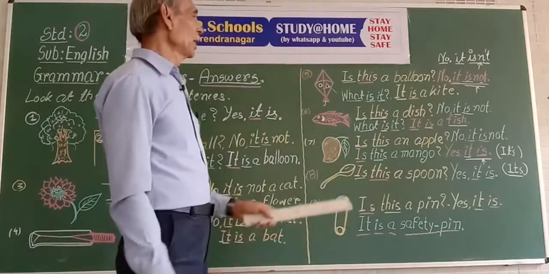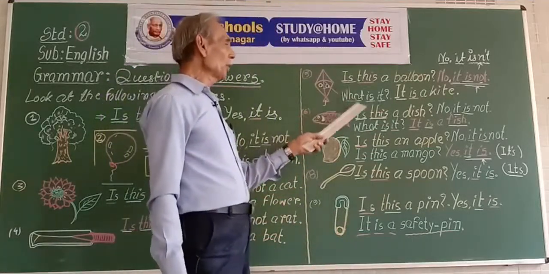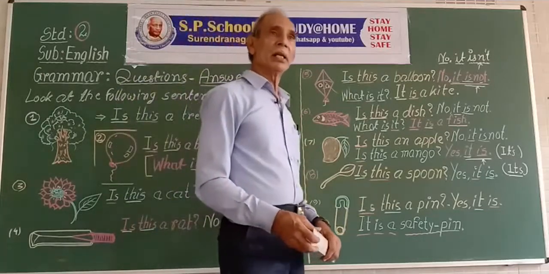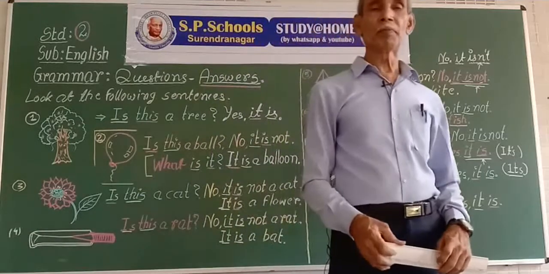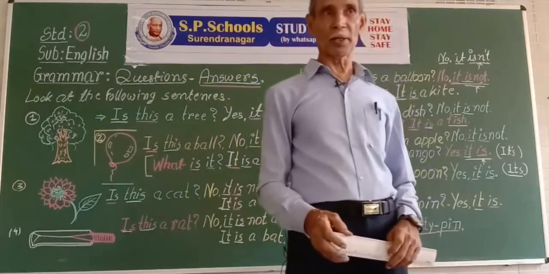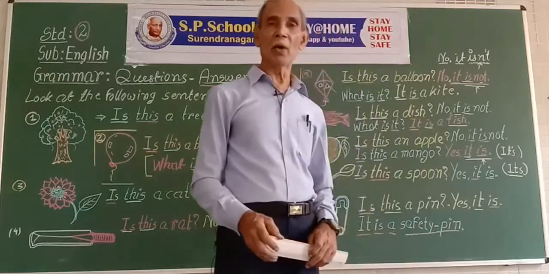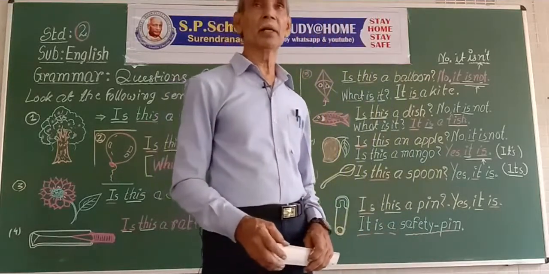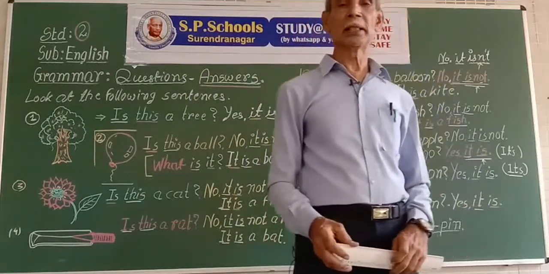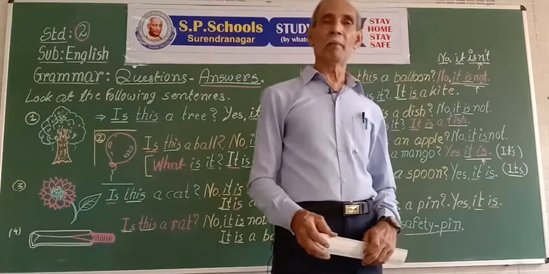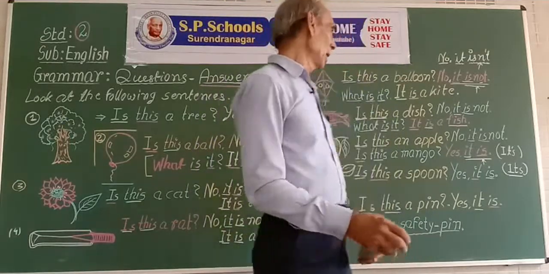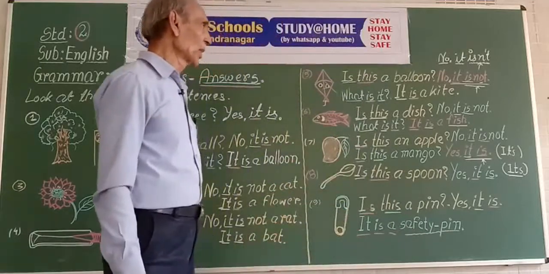Secondly, always use the helping verbs is, am, are, was, were, have, has, had, do or does, may, shall or will to ask questions.